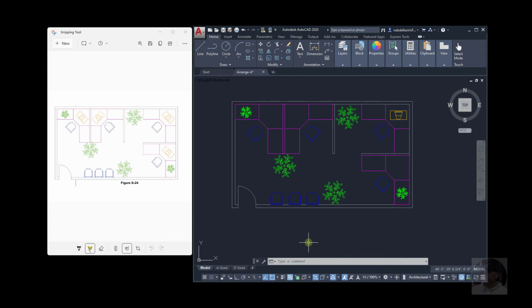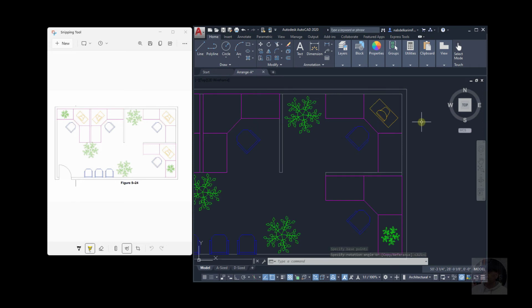Okay, you can use polar tracking for this if you wish, or just enter an angle. Now select, rotate, something like this. Yeah.